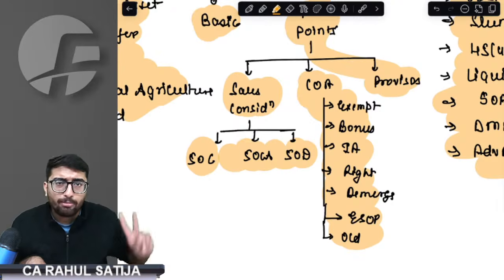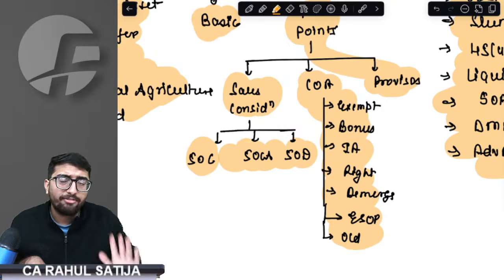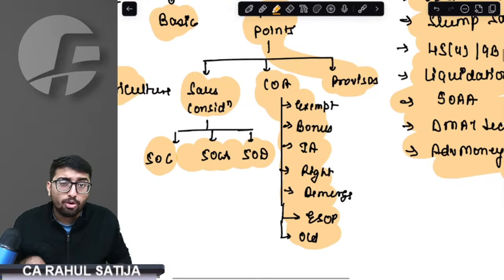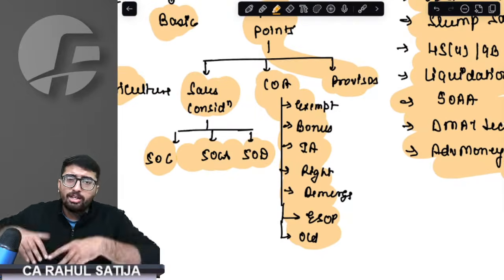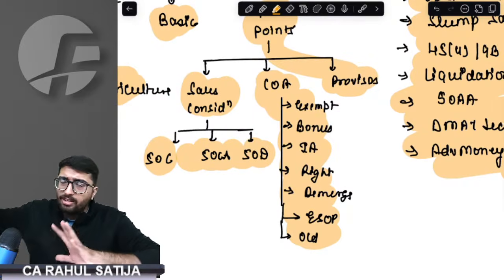PC we understood. Then we came on to 50CA, which was about unlisted shares, 50D, which was about any other assets on which FMV is not determinable or sales price is not determinable. Then we came on to cost of acquisition. How do we derive cost of acquisition? Whatever price we pay, whatever the clear title charges we pay, whatever special cases.